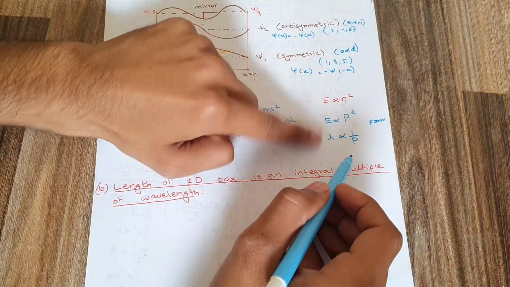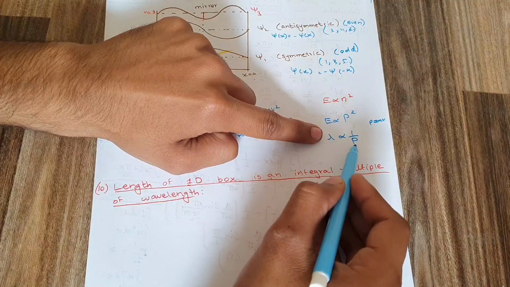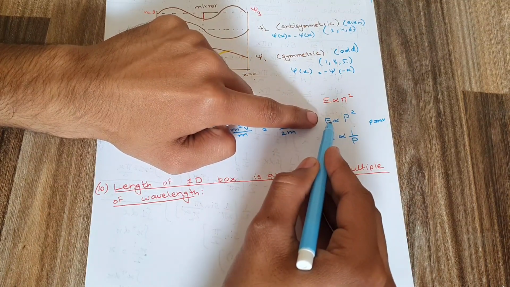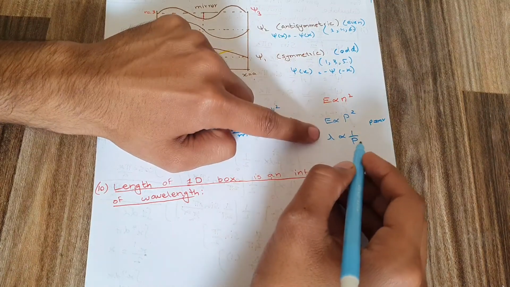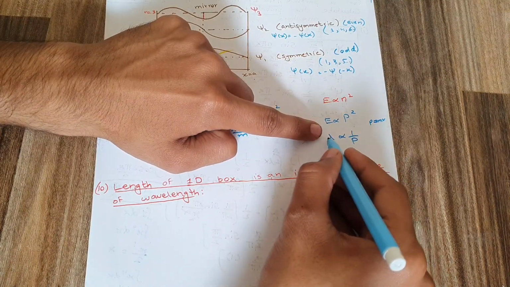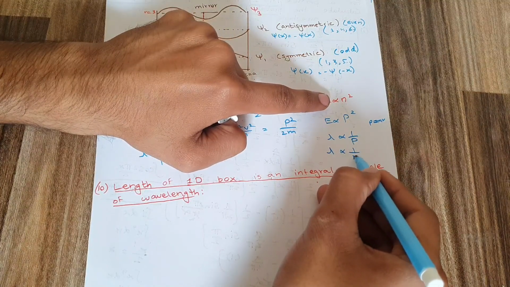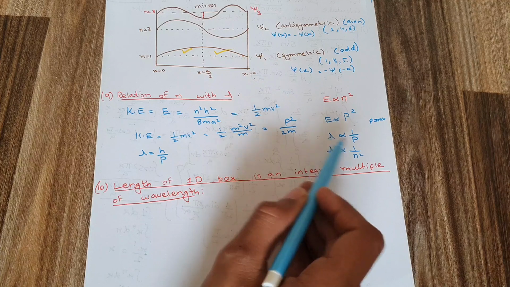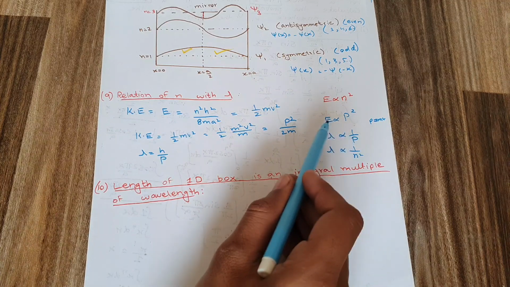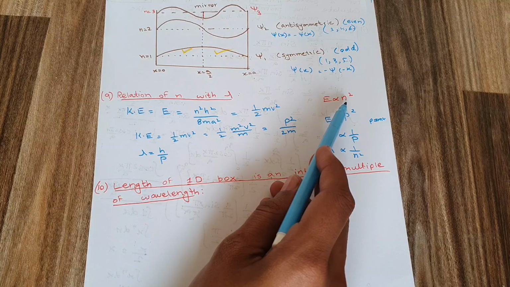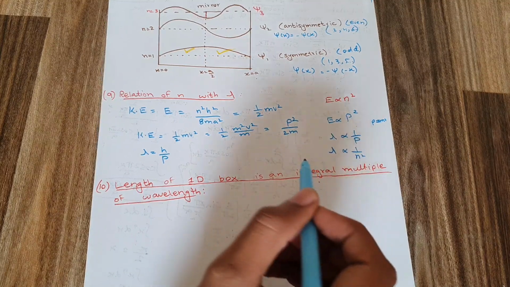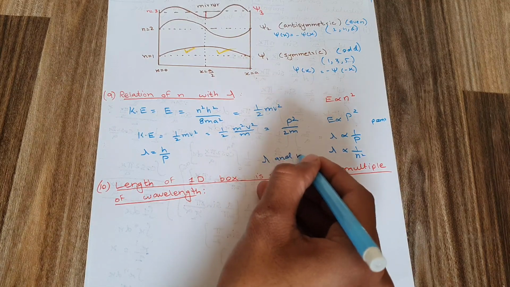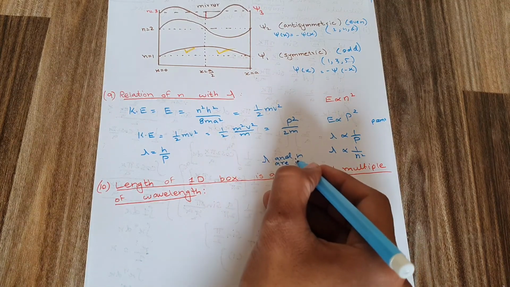Now compare these three relations. Lambda is inversely proportional to momentum, momentum is directly proportional to energy, and energy is directly proportional to n square. So on combining these, I can write that lambda is inversely proportional to n square. In general, lambda and n are inversely proportional.